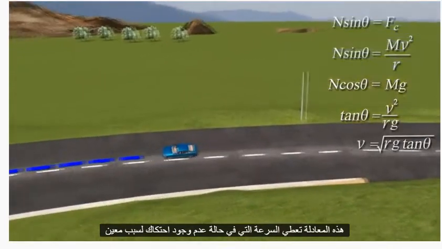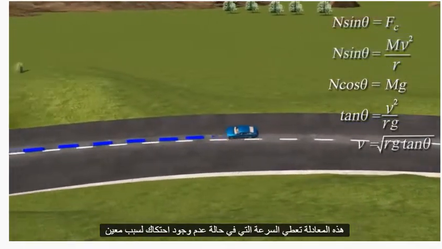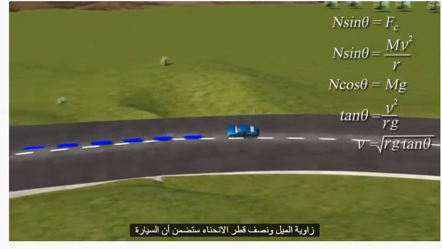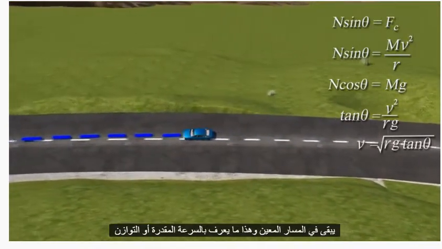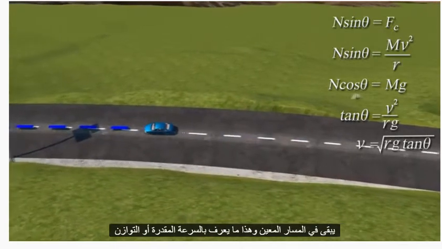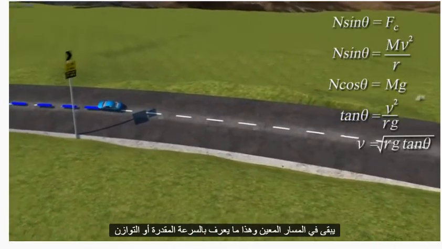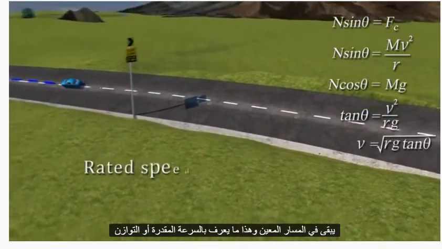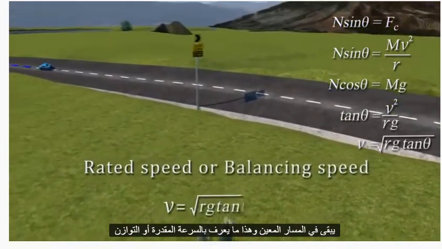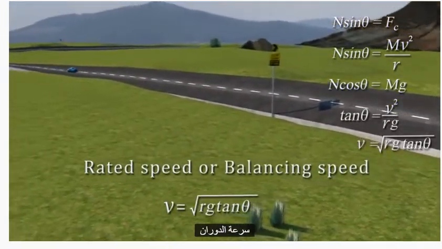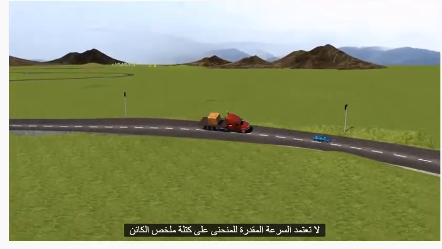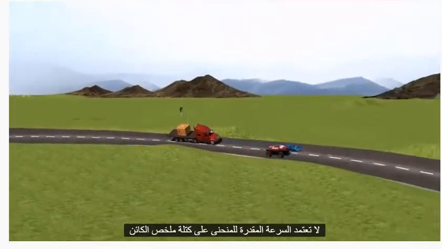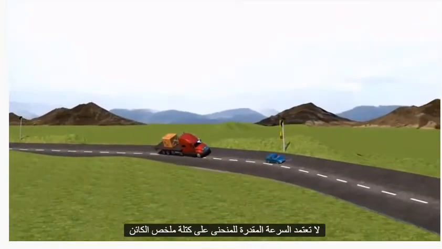This equation gives the speed which, in the absence of friction for a given angle of inclination and radius of curvature, would ensure that the vehicle remains in its designated path. This is known as the rated speed or balancing speed of a turn. Rated speed of a curve does not depend on the mass of the object.